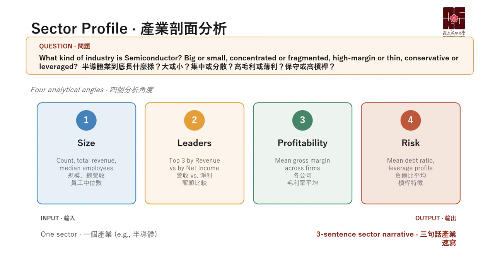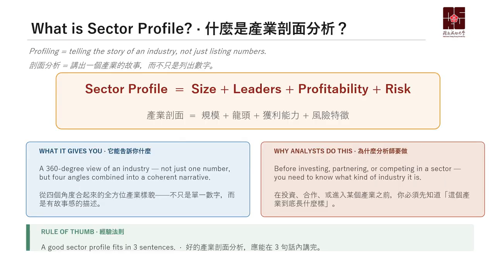And the fourth one is the risk. We want to depend on their debt ratio. Maybe they have some debt, and we want to understand whether they can truly earn the money back or not. So that is about the risk. We try to use different angles to analyze semiconductors, and in our sectors we can use these 4 ways to analyze. There is one thing we need to notice: not just telling the numbers, we want to tell the story of an industry.